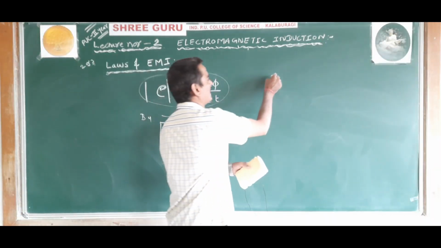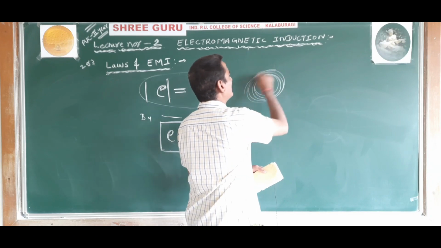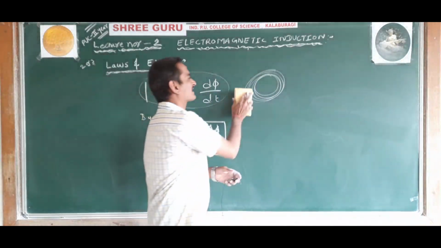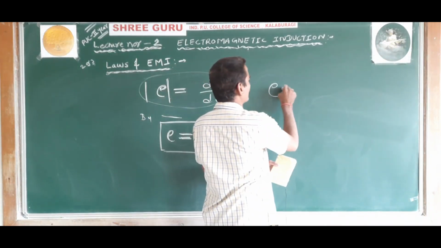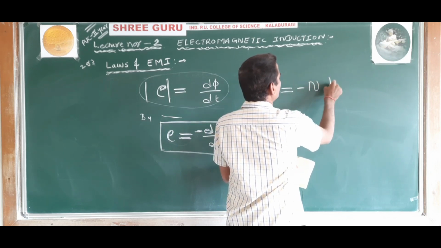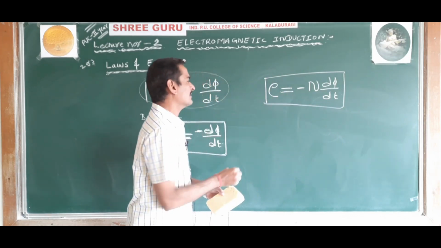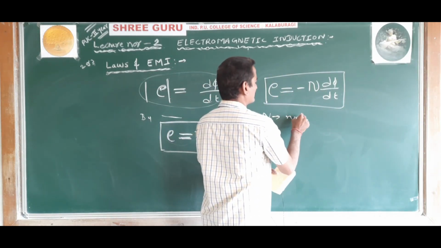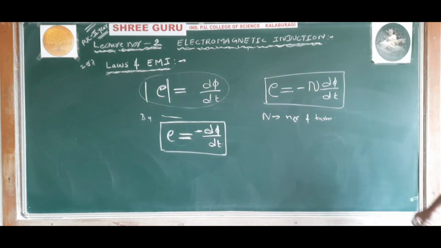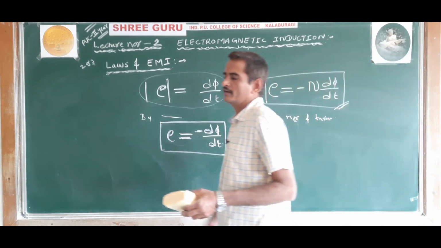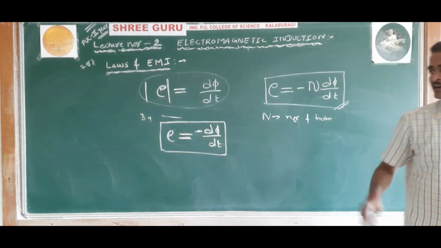If there are n number of coils, and each coil produces the same magnetic flux and the same induced EMF, then you can write the formula as E is equal to minus n d phi by dt, where n is the number of turns in the coil. This relation is called Faraday-Lenz's law. E is equal to minus n d phi by dt.